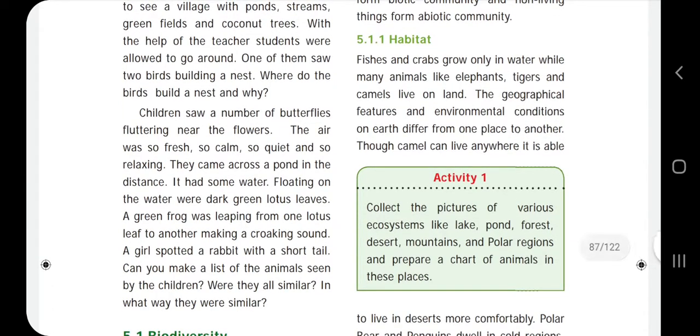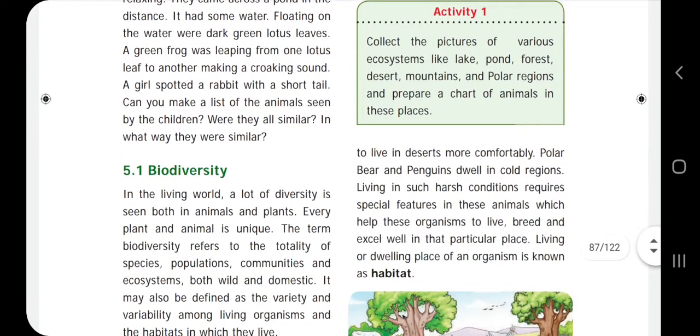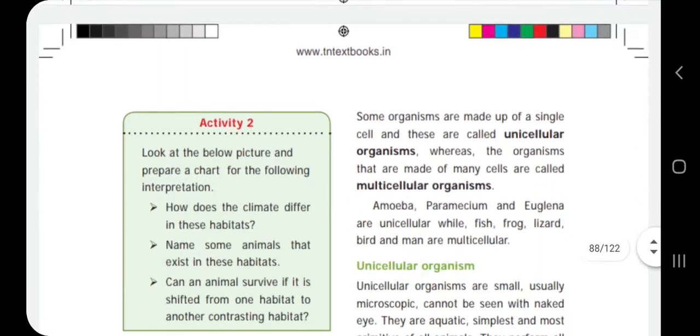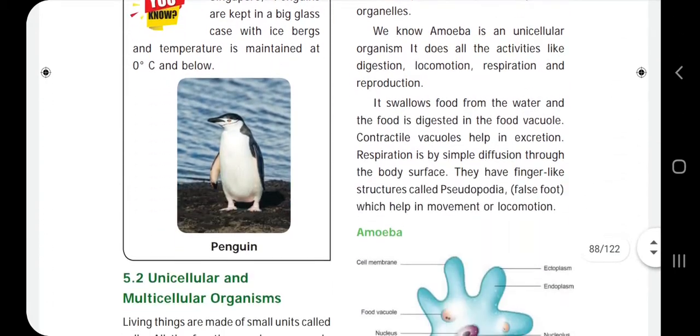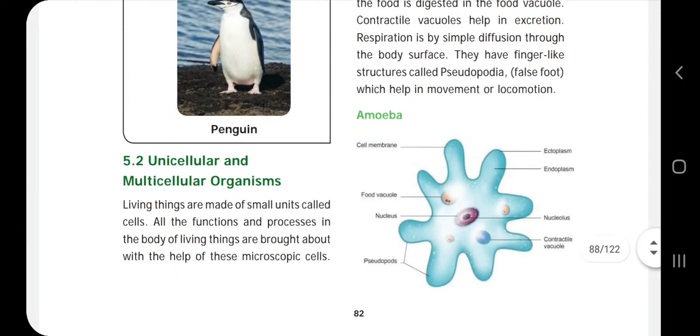Habitat. First one, habitat. What do we mean by habitat? It is to live and reproduce. Such a dwelling place is called habitat. Next one, the classification of organisms, that is unicellular organism and multicellular organism.